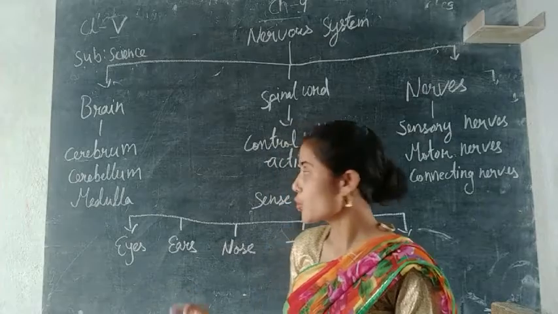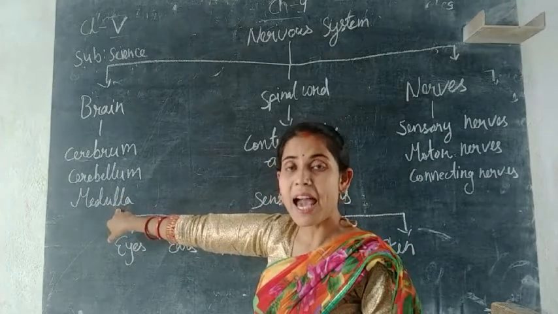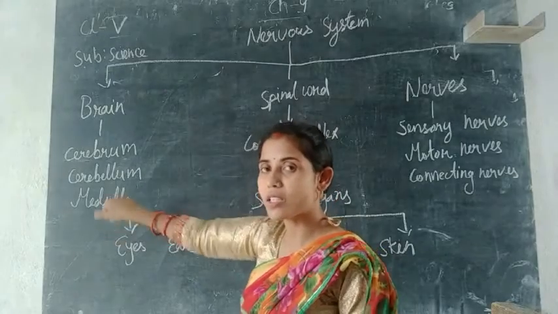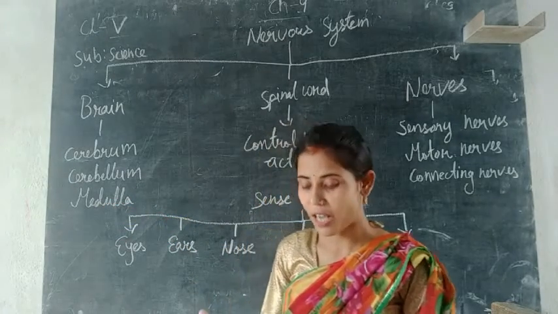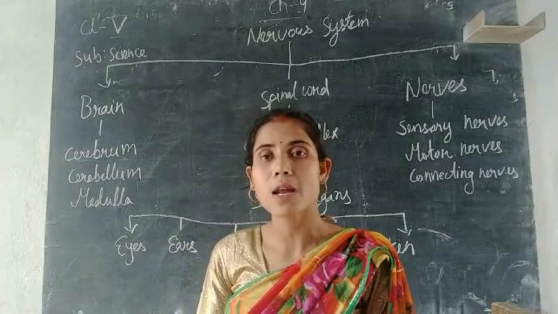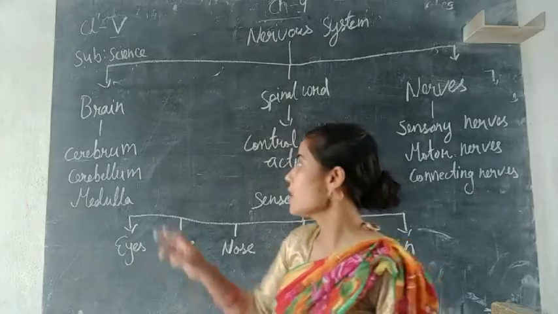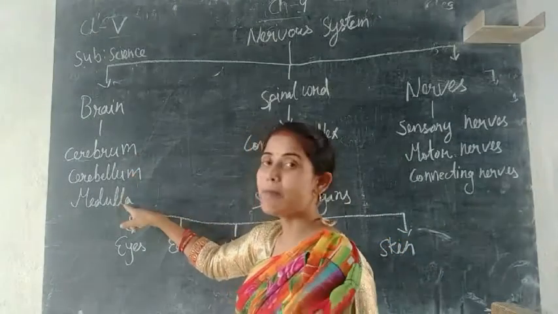And then the last portion is the medulla. The medulla is the smallest portion of the brain, and it does the involuntary works. Involuntary actions like breathing, heartbeat, digestion, all these kinds of works are controlled by the medulla. So basically there are three parts of the brain: cerebrum, cerebellum and medulla.